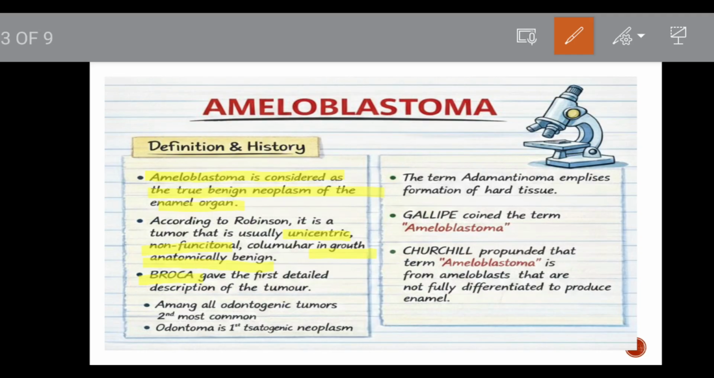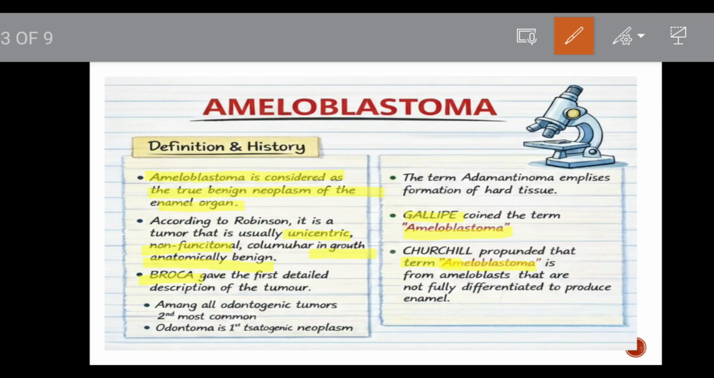Broca gave the first detailed description of this tumor, and Malassez coined the term adamantinoma. But the term adamantinoma represents the formation of hard tissue, and there is no hard tissue formation, so the name adamantinoma is no longer relevant. Then Gallippe coined the term ameloblastoma, and later Churchill propounded the name ameloblastoma.